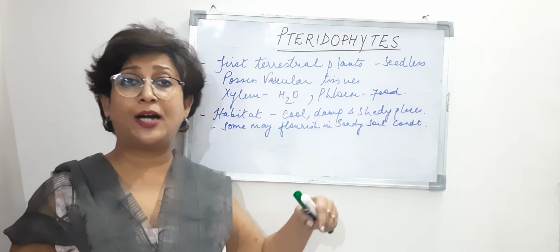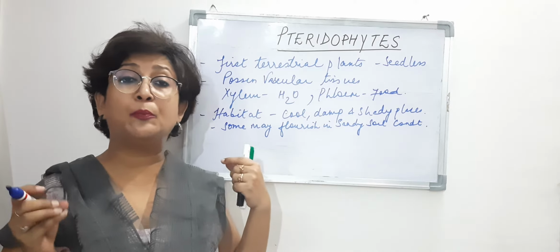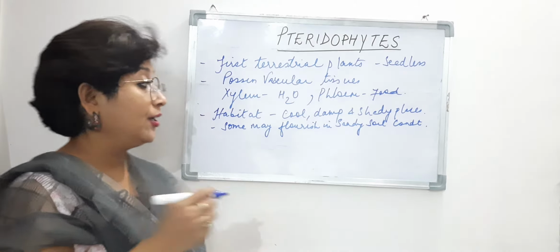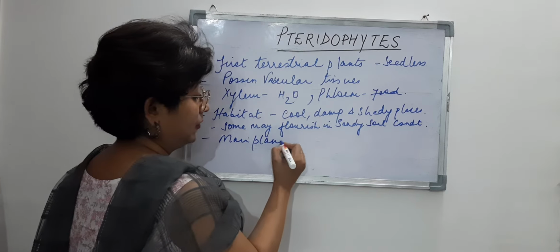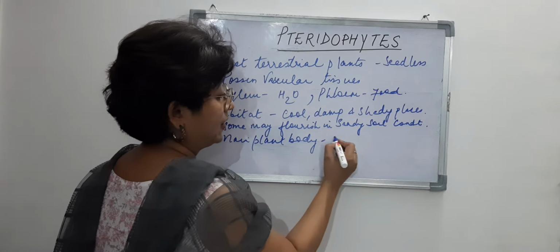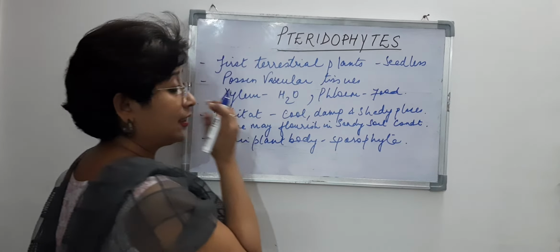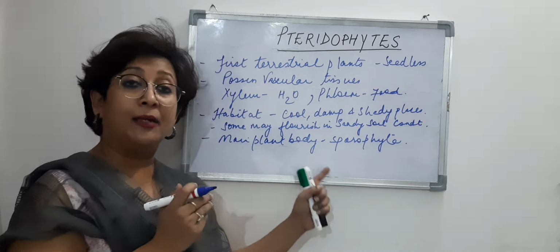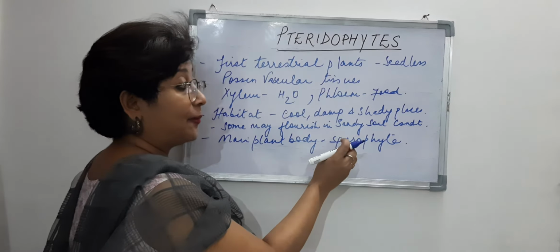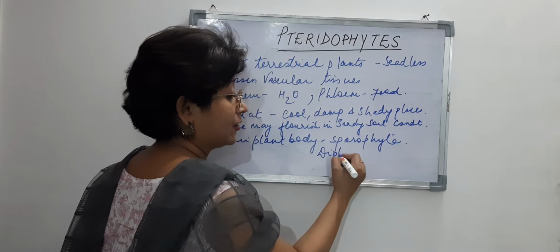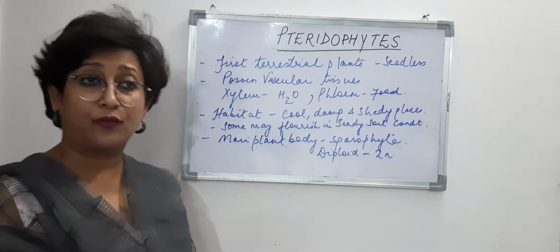In contrast to the bryophytes, the pteridophytes have their main plant body as a sporophyte, right? So if the main plant body is a sporophyte, of course bearing spores, the cells that are present are diploid. Diploid means having 2n number of chromosomes, full set of chromosomes, right?